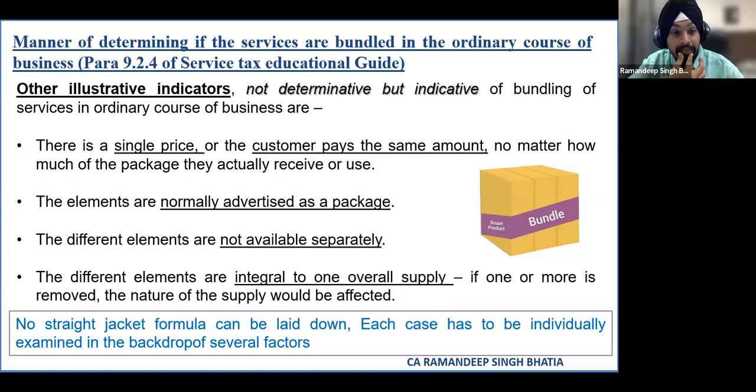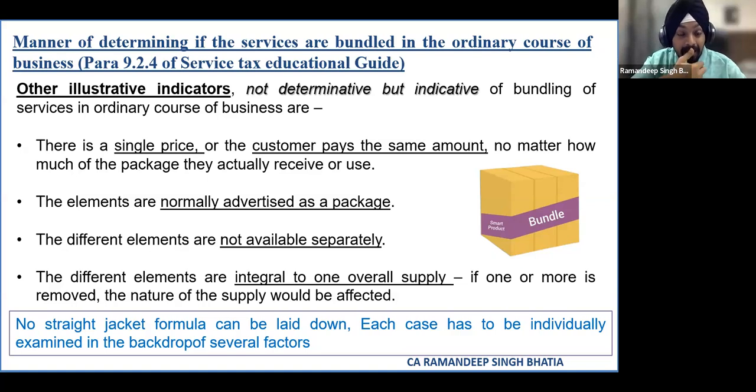And then it says that generally, in the case of bundling of services, there is a single price, or the customer pays the same amount. It says irrespective of the volume or the consumption pattern, the customer has to pay the same price, right? So if this is the case, it will be called naturally bundled. So let's say three or four services are given together, irrespective of the consumption of each service, the customer is required to pay the same price for it.